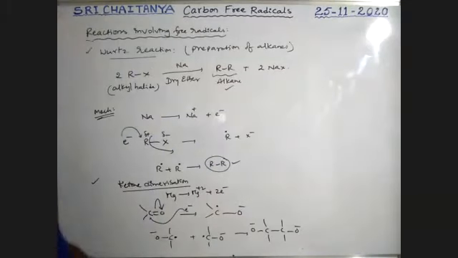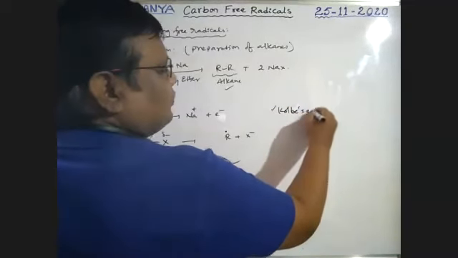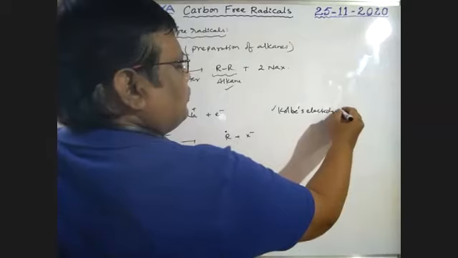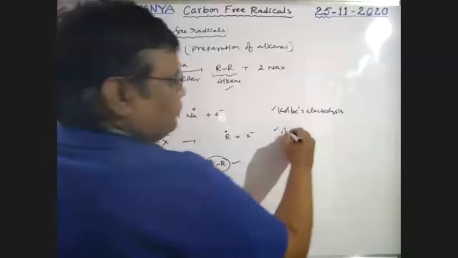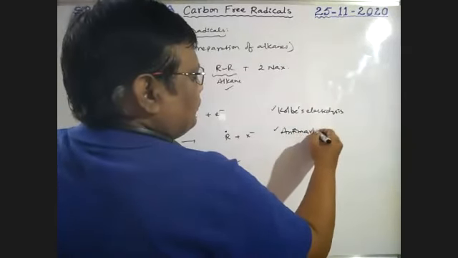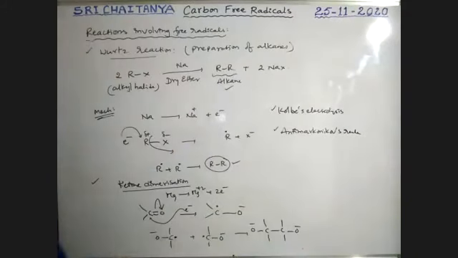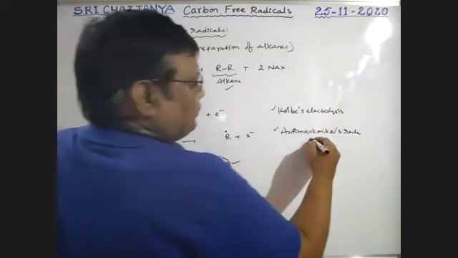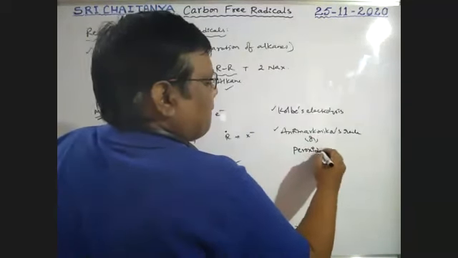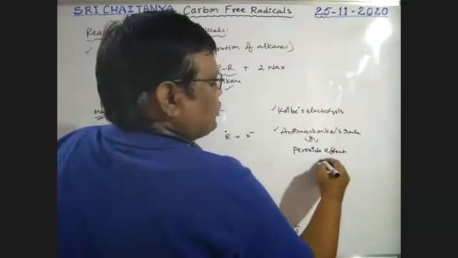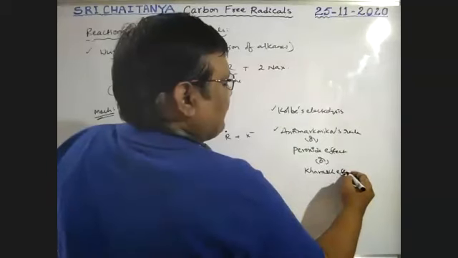Some other reactions are Kolbe's electrolysis, and another one, the anti-Markovnikov rule, which is also called the peroxide effect, or the Kharasch effect.